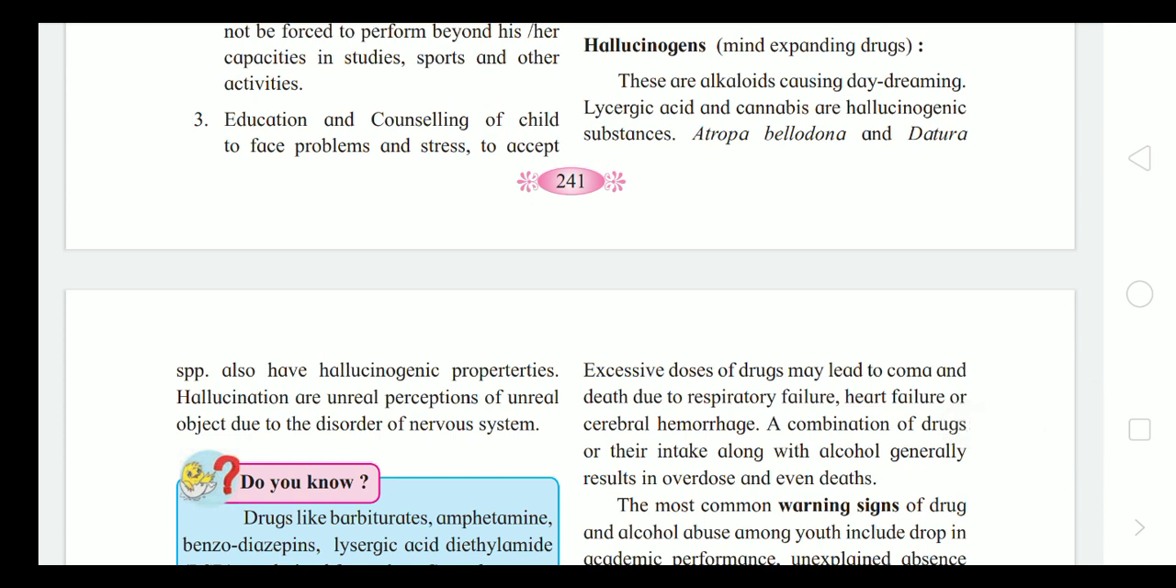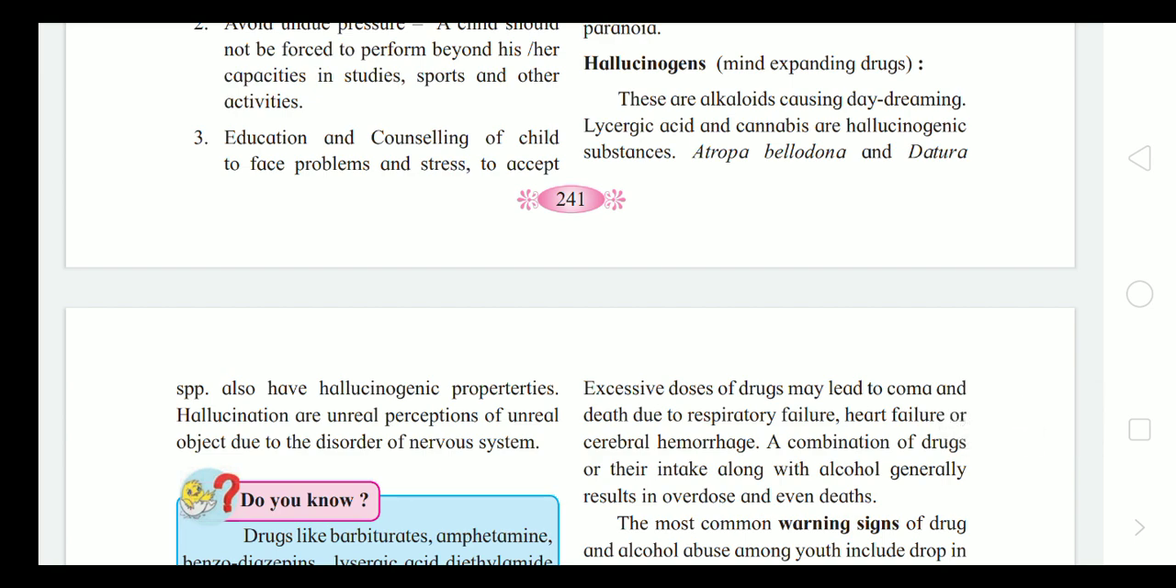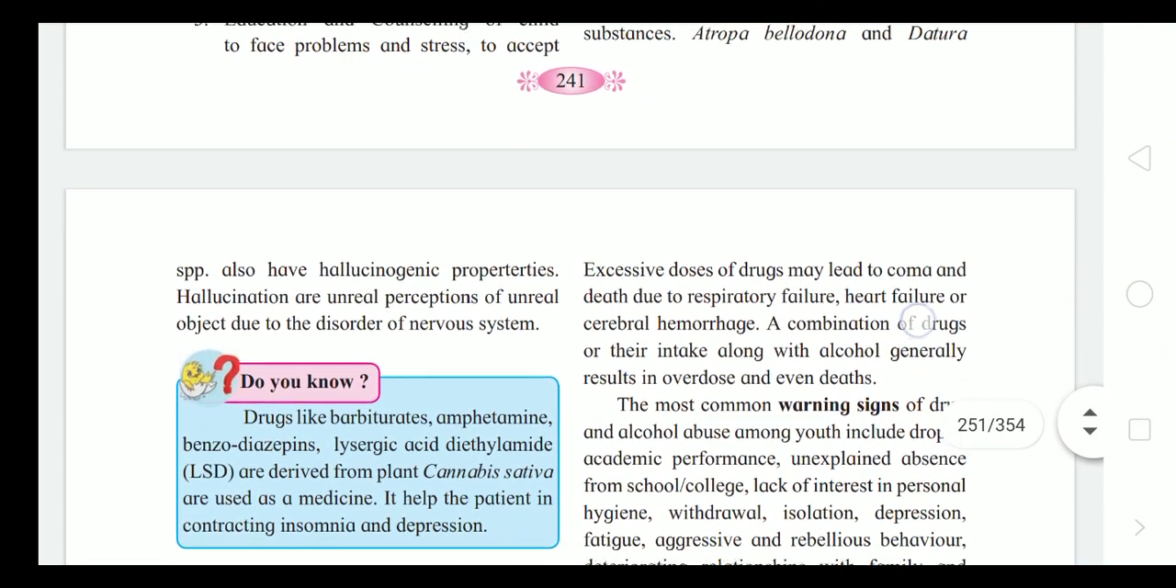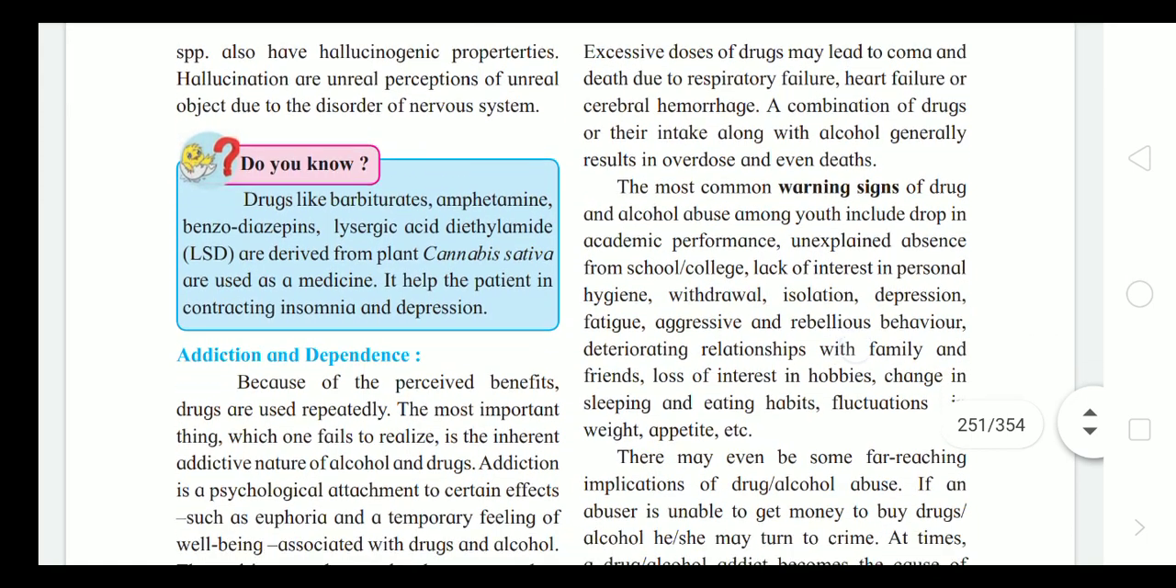Hallucinogens are mind expanding drugs. Lysergic acid diethylamide and cannabis are hallucinogenic substances. Hallucination means that things are seen which have not happened. Atropa belladonna and Datura species also have hallucinogenic properties. These are unreal perceptions of unreal objects due to disorder of the nervous system.